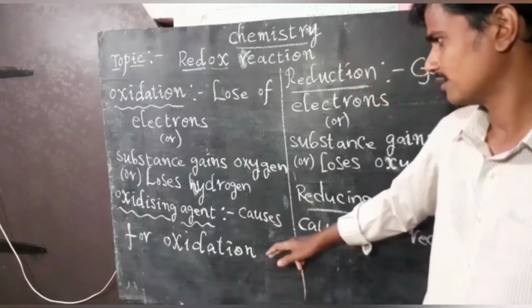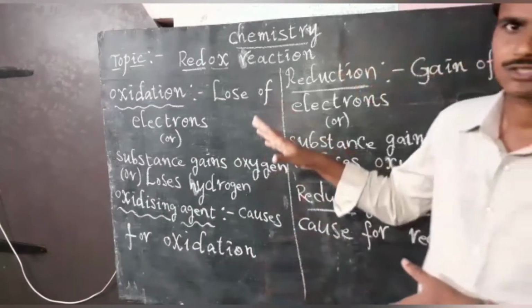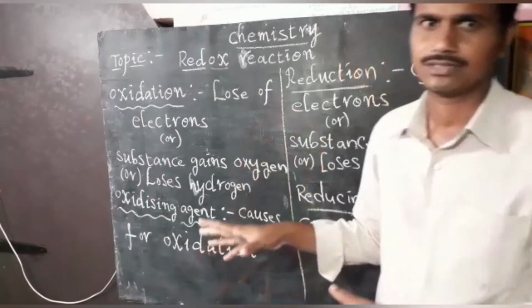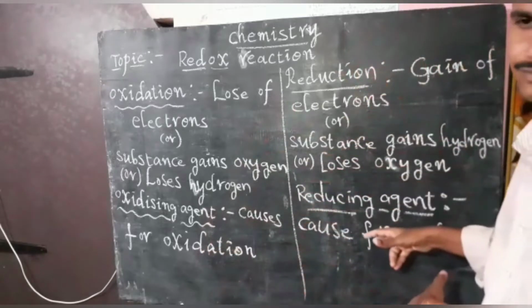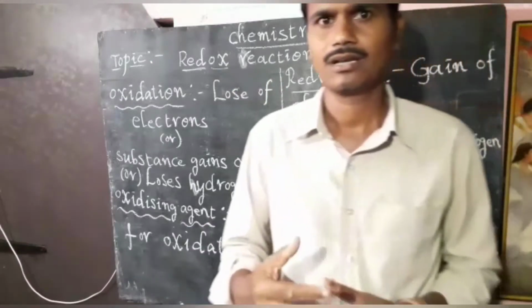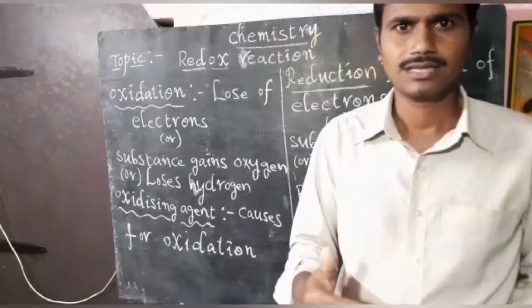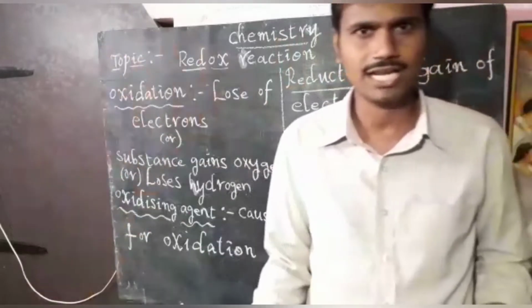Okay, oxidizing agent. If you understand oxidation and oxidizing agent, then you can easily understand reduction and reducing agent. Here again I am repeating, oxidation is nothing but loss of electrons. Generally atoms form bonds with atoms of other elements.